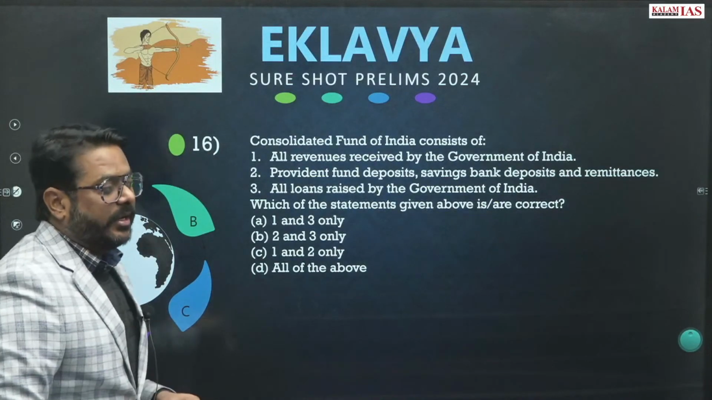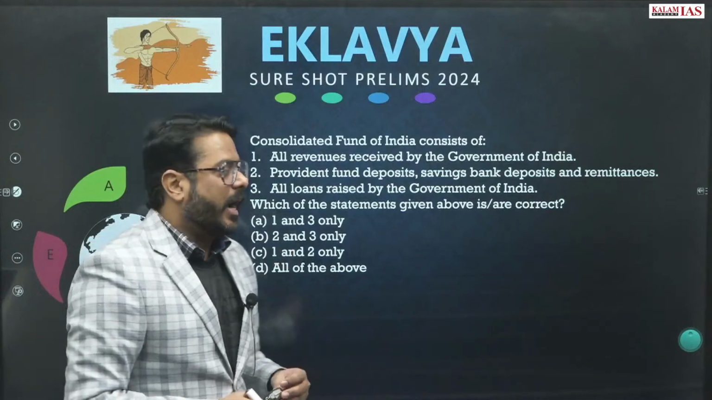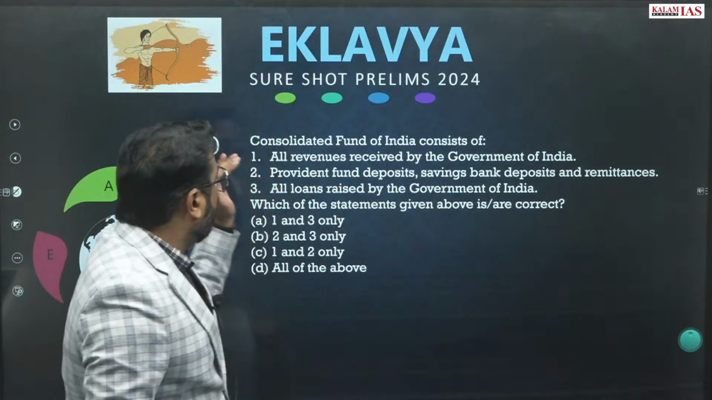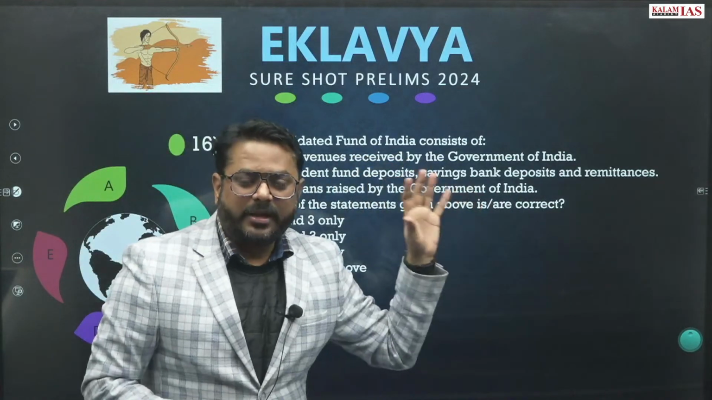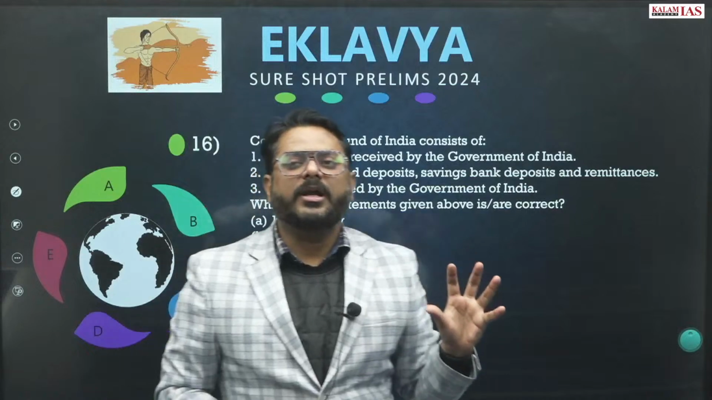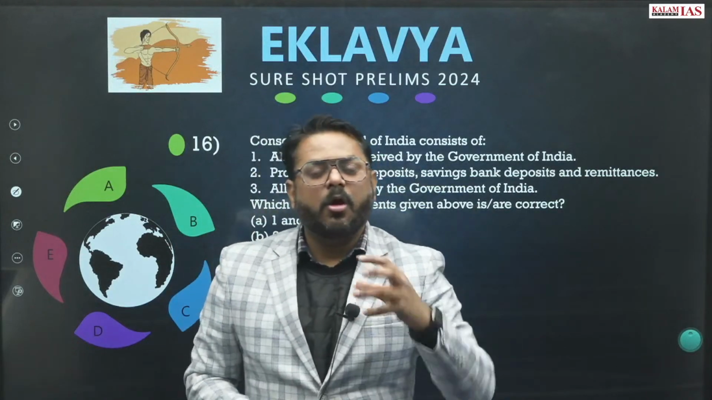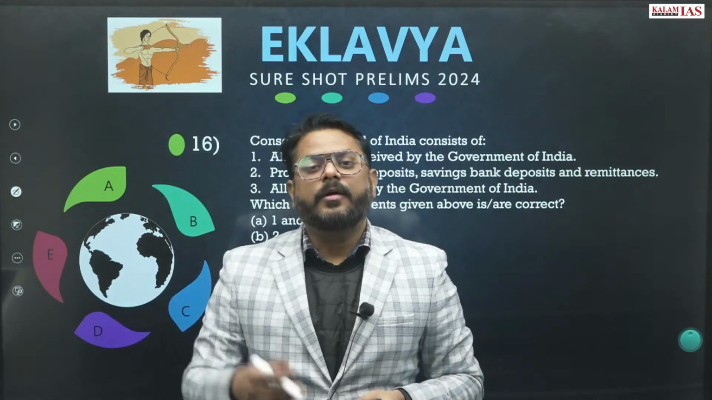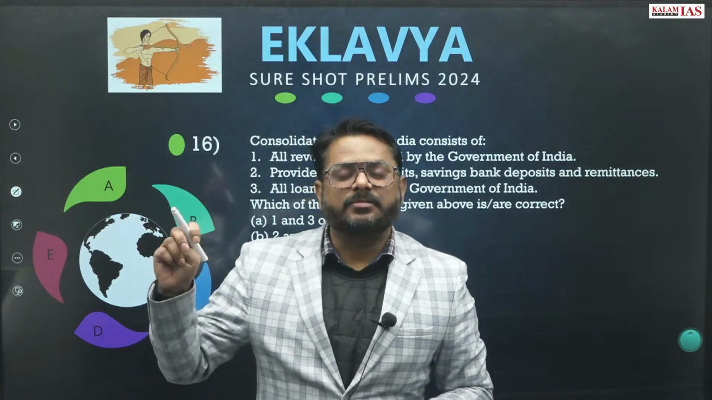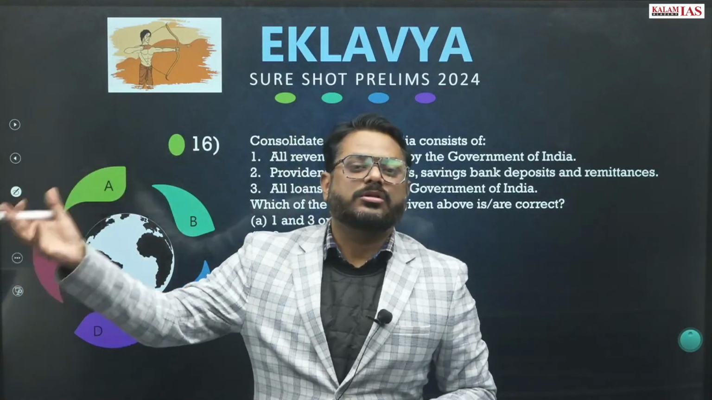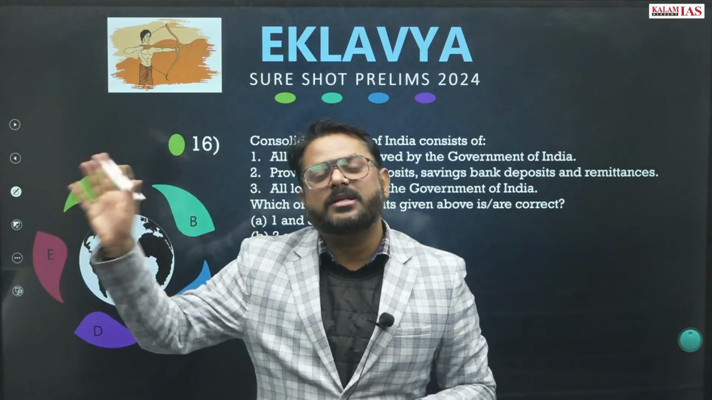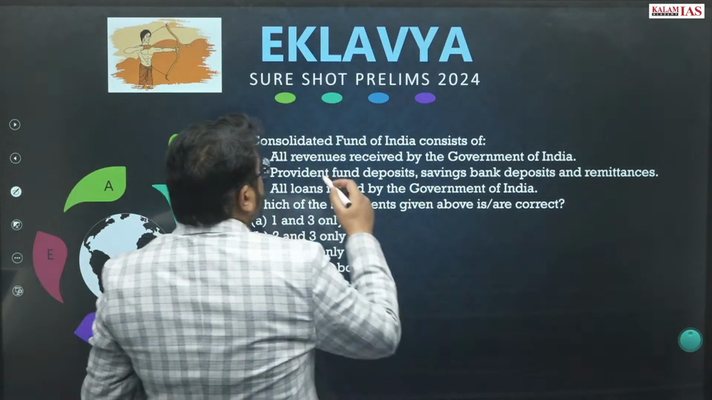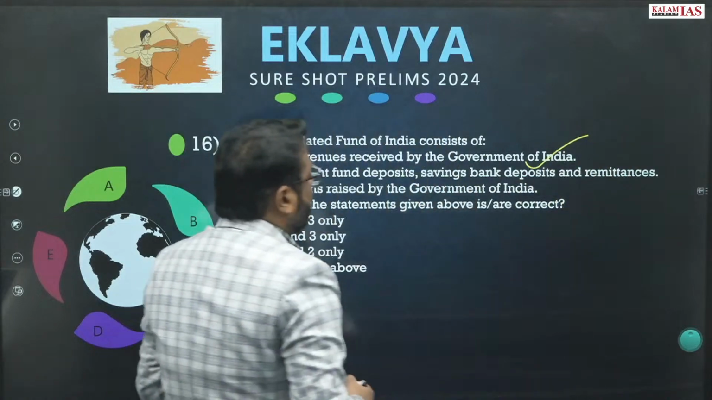Question number 16 regarding the consolidated fund of India. The consolidated fund of India consists of all revenues received by the government of India. Yes, the consolidated fund of India receives all the revenue collected from inside the country. It also collects the interest payments as well as all the loans which have been recovered from the various states or the various countries, right? So that is correct.